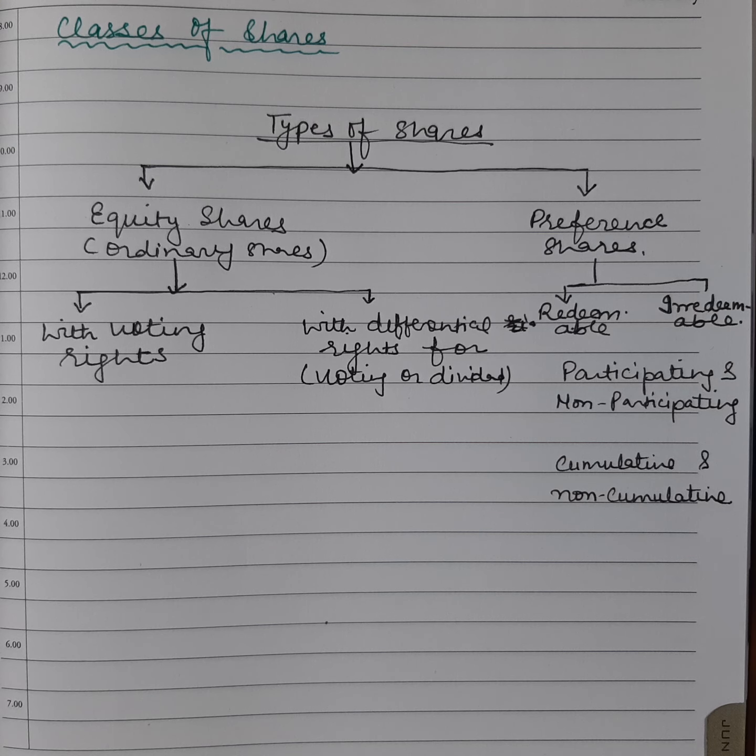Equity shares can be classified into two categories: with voting rights, and with differential rights for voting or dividend. These equity shares have differential voting rights. So they may not have the right, or they may have only 50% or 70% or a similar portion of the voting right. And similarly, if they have differential rights for dividend, they may get more dividend compared to other equity shares.